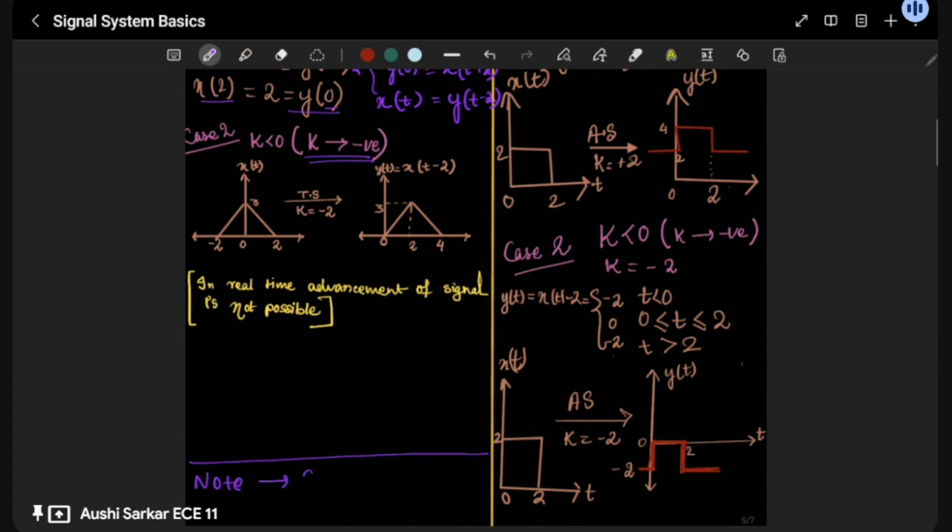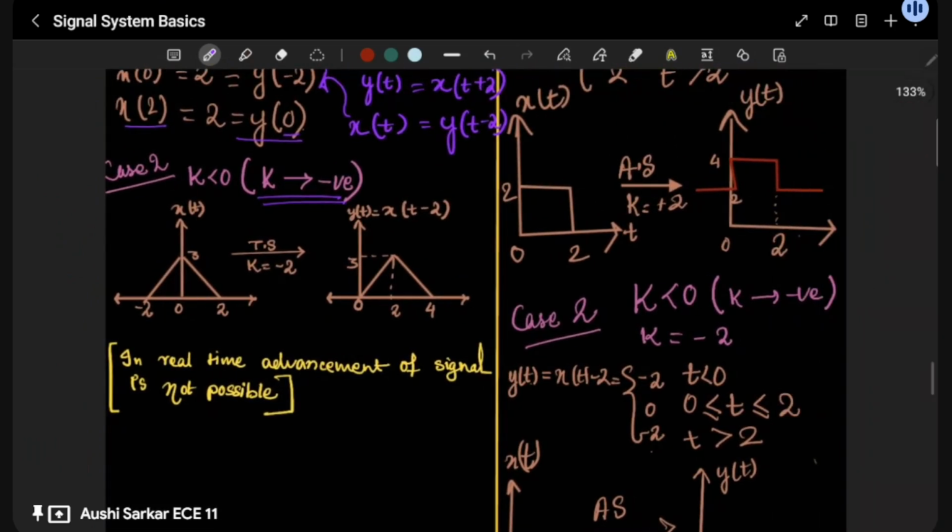In case of scaling, we take modulus, but in case of shifting, we don't. Okay, chalo. So it's very clear, I guess.